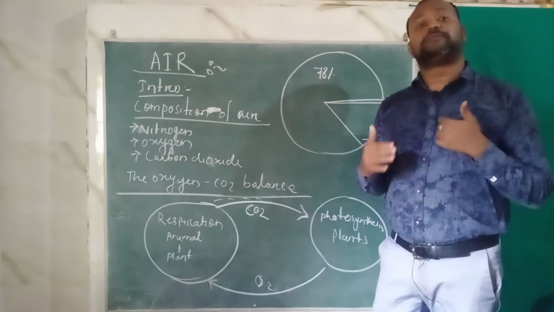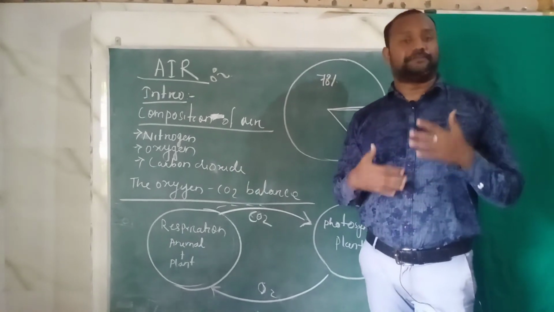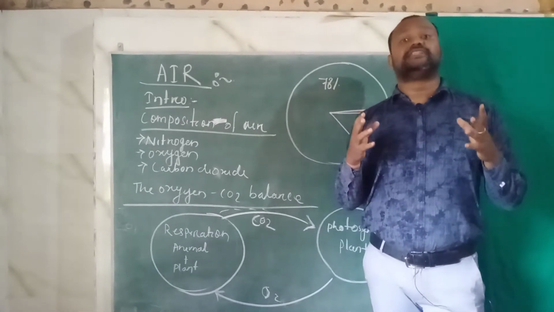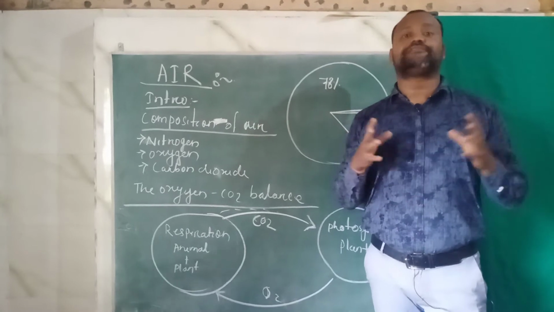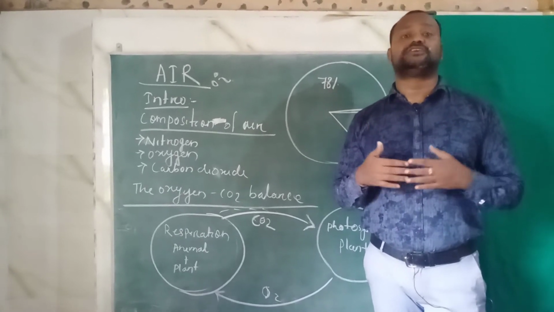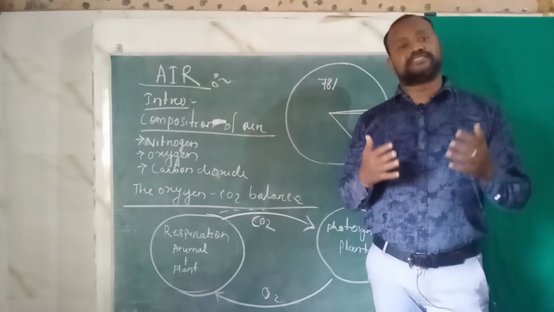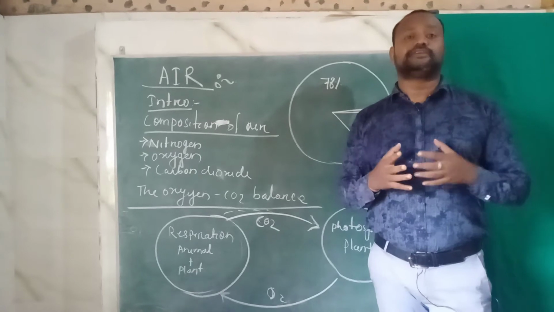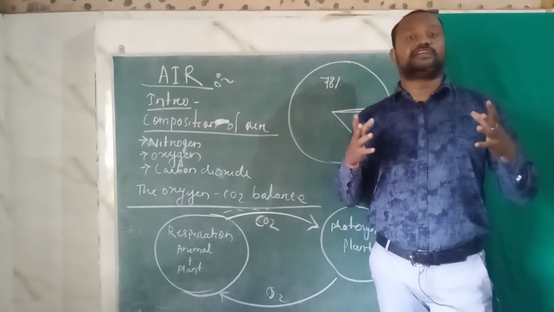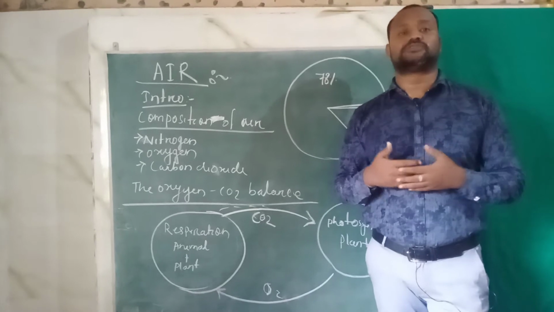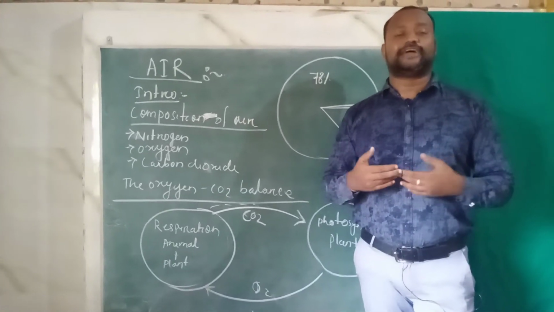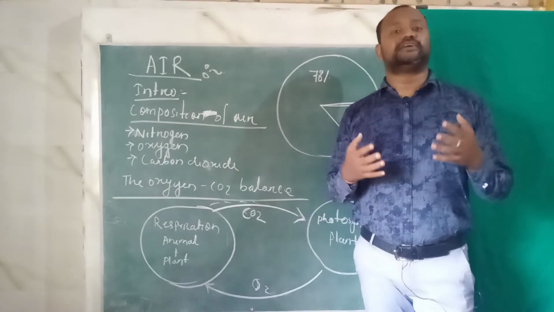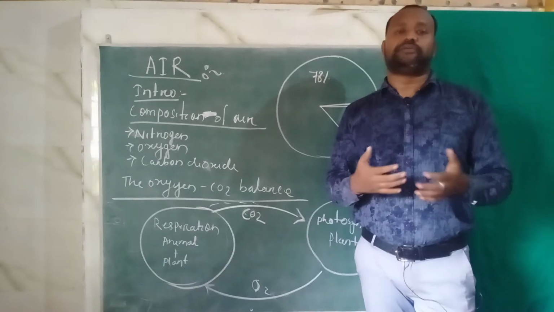And what happens? The plants, after respiration, produce a good amount of carbon dioxide, and that carbon dioxide traps the atmospheric heat of that greenhouse and keeps the temperature warm within the greenhouse. The same thing happens in the case of the earth also. When the amount of carbon dioxide increases on the earth's surface, it acts the same as the greenhouse. More carbon dioxide traps more heat, and it leads to greenhouse effect and increases the temperature of the earth.